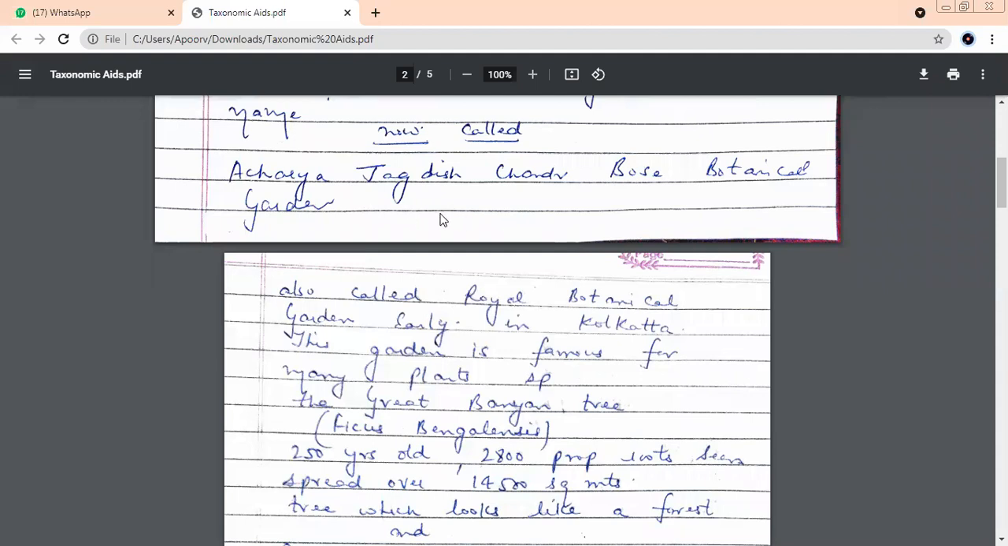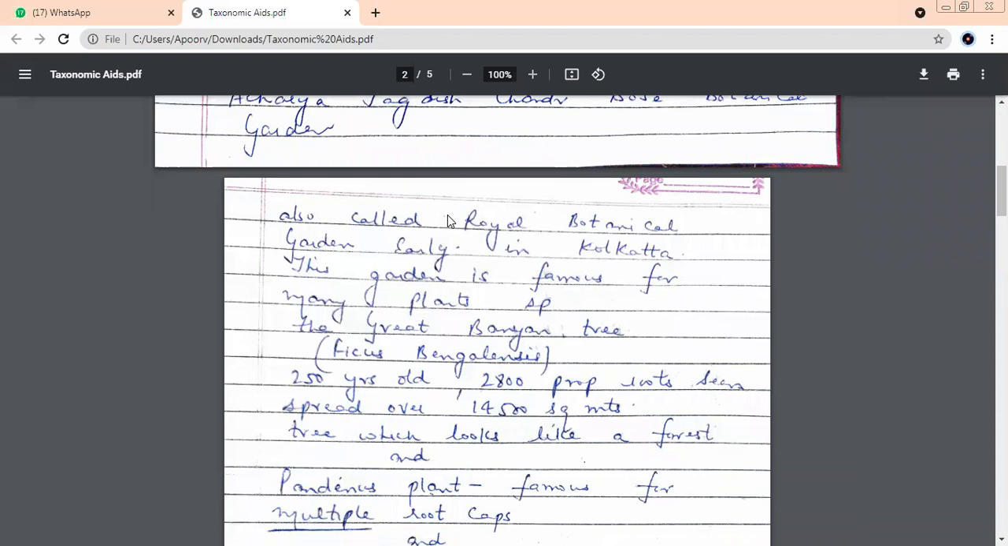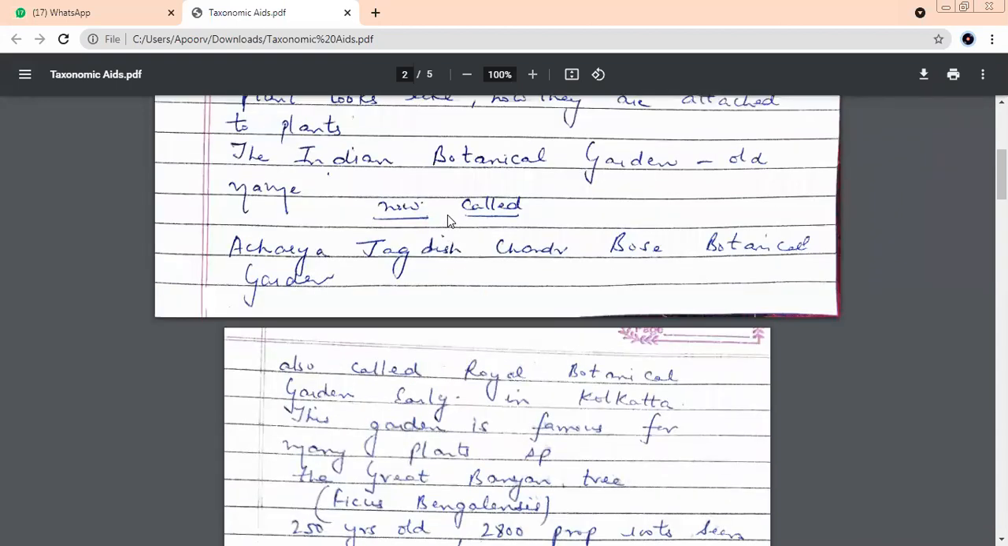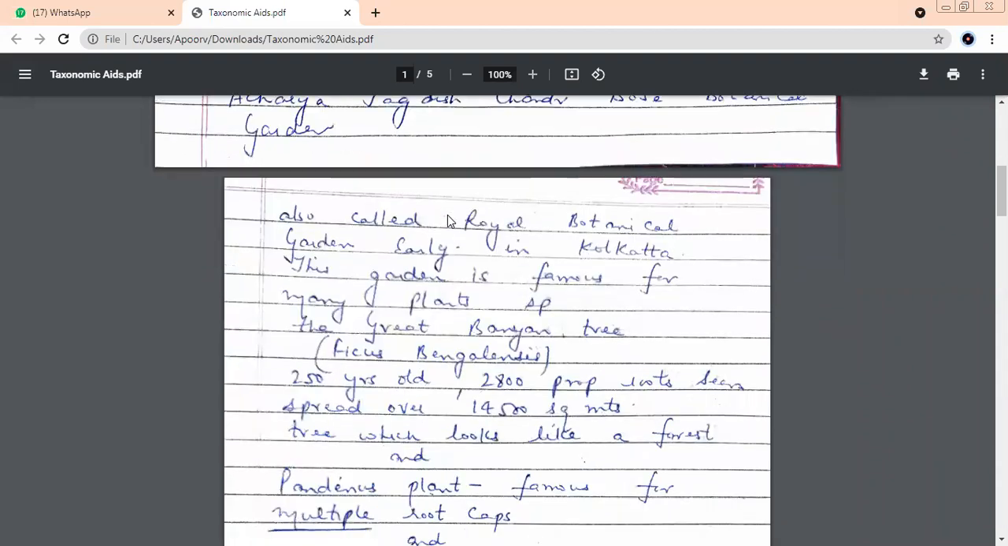So what is the name now, the present name for this botanical garden? Acharya Jagdish Chandra Bose Botanical Garden.